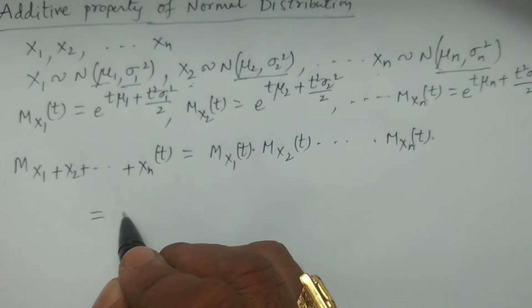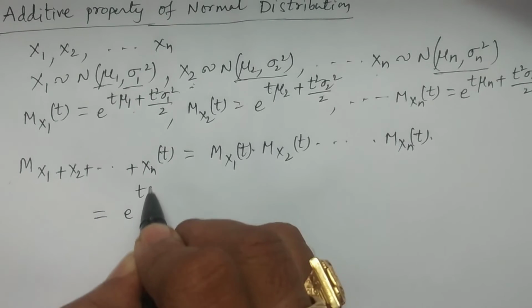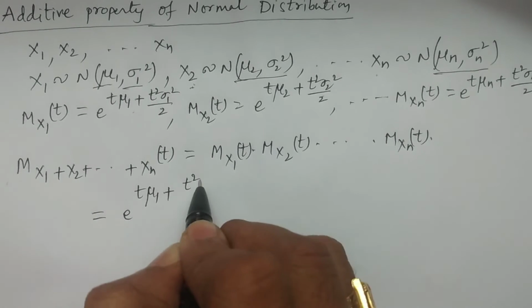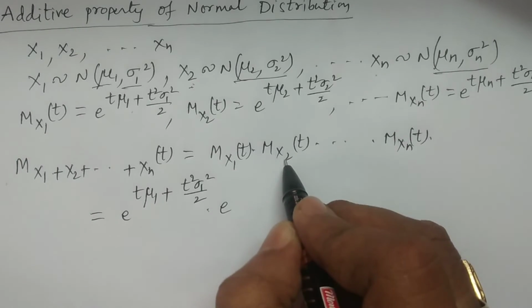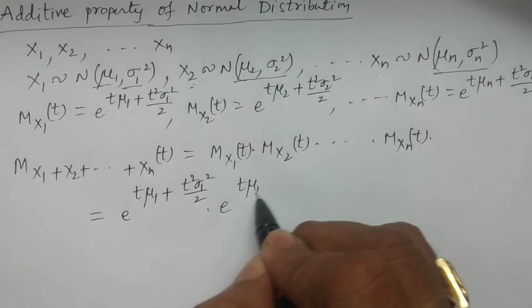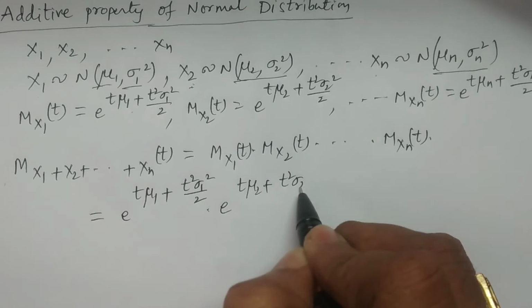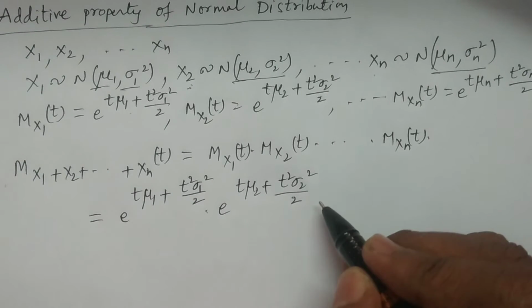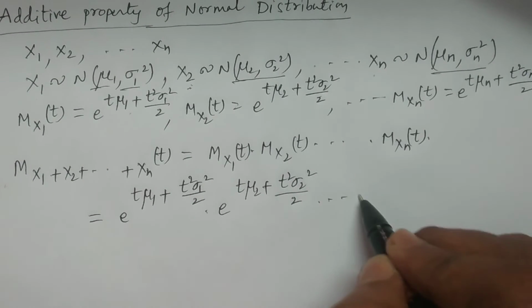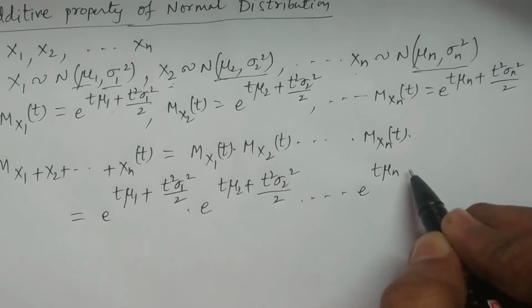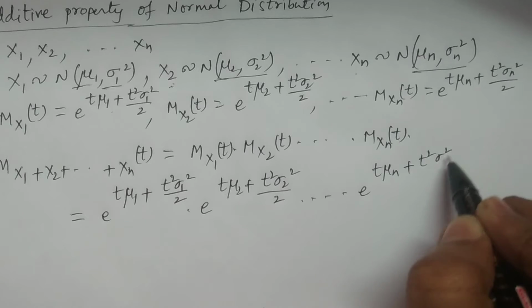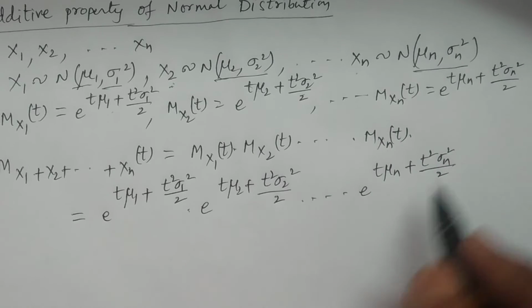It is e power t mu1 plus t square sigma 1 square divided by 2, multiplied by Mx2(t), which is e power t mu2 plus t square sigma 2 square divided by 2, multiplied by and so on, Mxn(t) equal to e power t mu n plus t square sigma n square divided by 2.